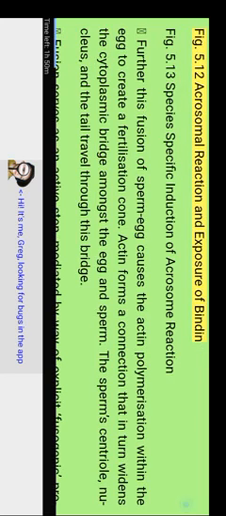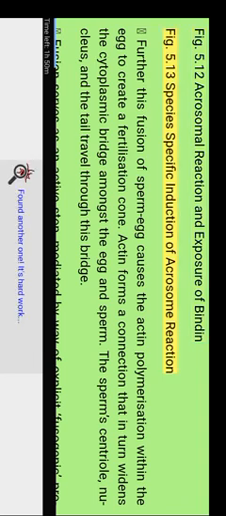Figure 5.12 Acrosomal reaction and exposure of bindin. Figure 5.13 Species-specific induction of acrosome reaction. Further diffusion of the sperm into the egg causes actin polymerization within the egg to create a fertilization cone. Actin forms a connection that in turn widens the cytoplasmic bridge between the egg and sperm. The sperm's centriole, nucleus, and tail travel through this bridge.